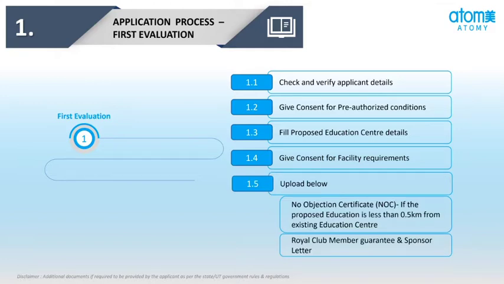With that, the applicant needs to submit an NOC if the proposed education center is less than 0.5 km from the existing education center, as well as a Royal Club member guarantee and sponsor letter are also required to be uploaded.